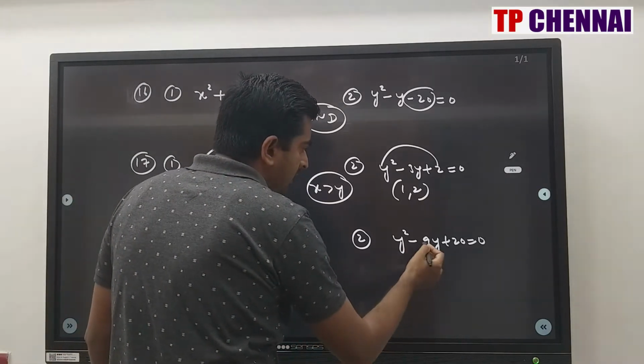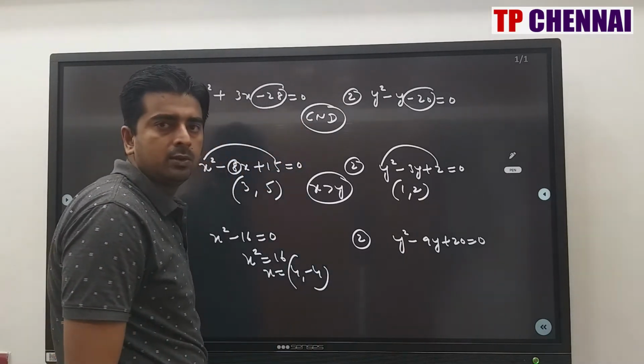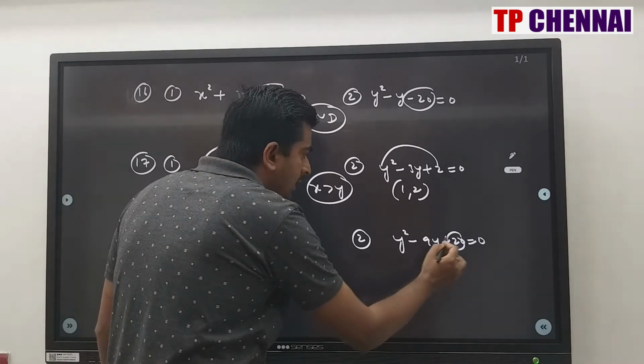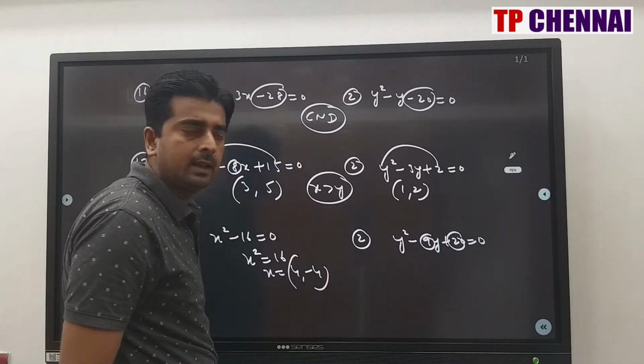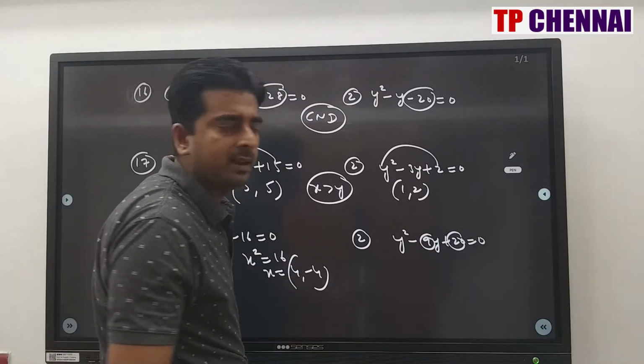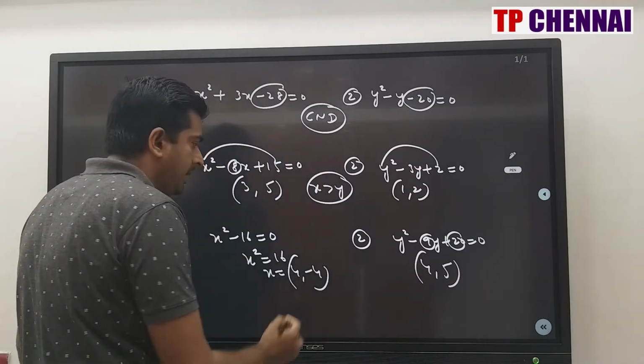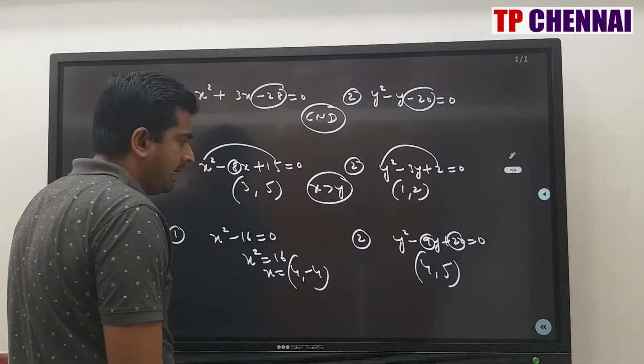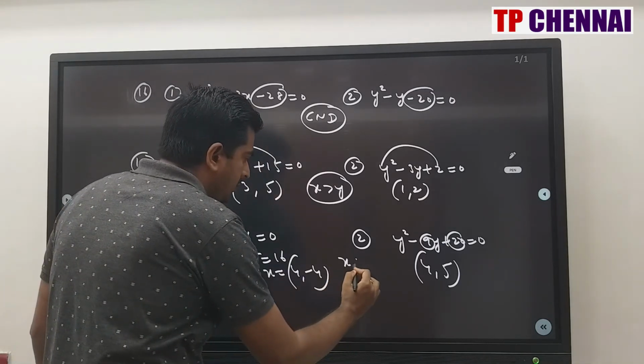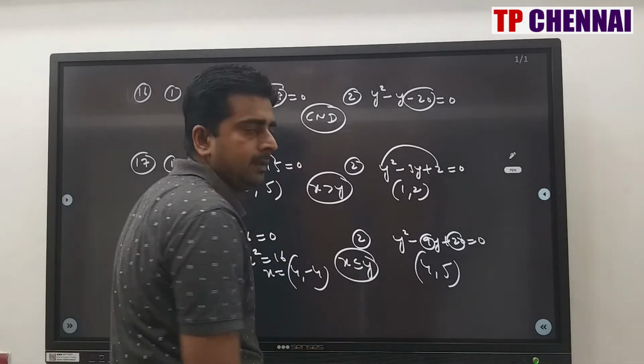Here y square minus 9y plus 20 is equal to 0. So when you multiply you should get 20, when you add you should get minus 9. What can be the number? Minus 4, minus 5. Final answer 4 and 5. When you compare, equal, y greater, so my answer is x less than or equal to y.